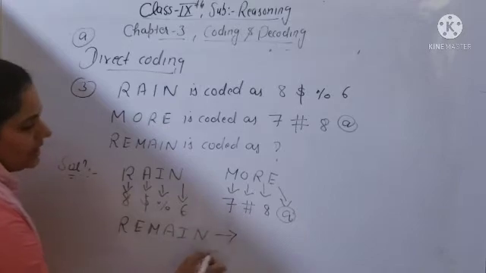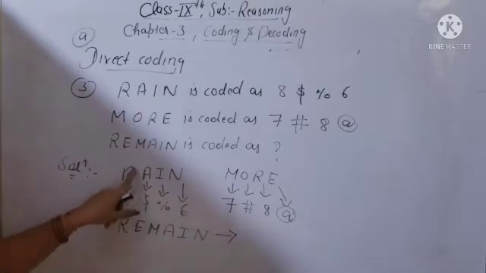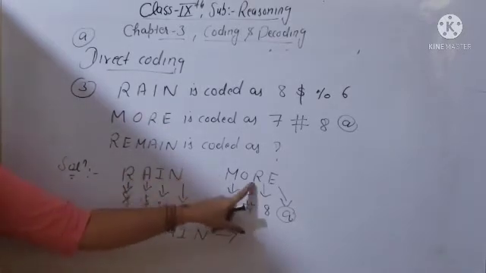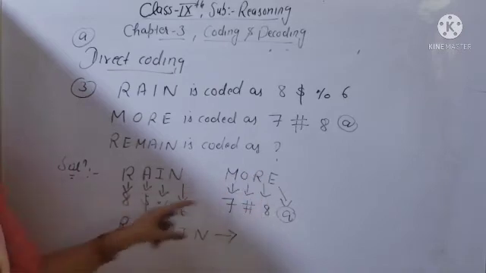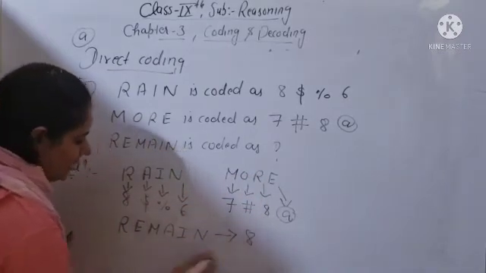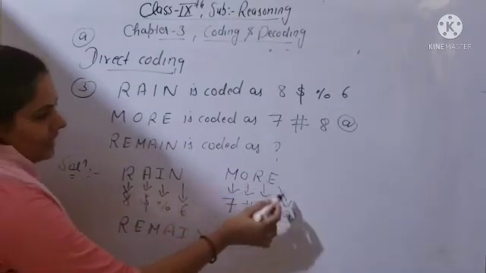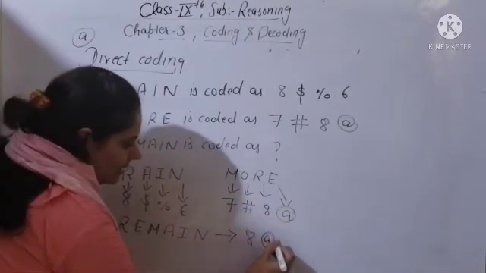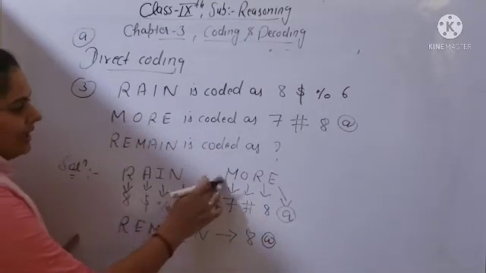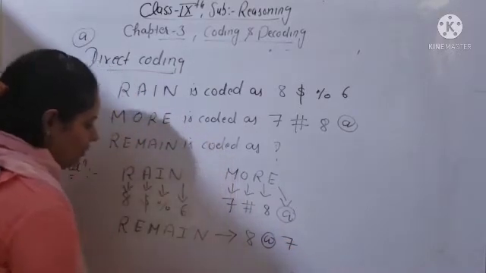REMAIN is coded as... Okay, so at the place of R you can write 8, because in the word "more" R is coded as 8. So at the place of R you will write 8. E is coded as at the rate, so you will write at the rate. M is coded as 7, so at the place of M you will write 7.